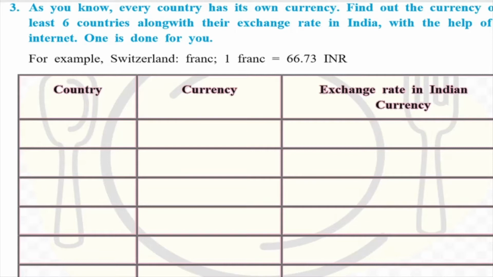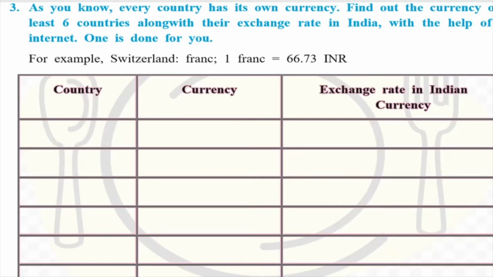In a country like Switzerland, see what the currency is? They've given you an example. Switzerland, the currency is franc, and 1 franc is 66.73 INR. INR means the Indian currency or the Indian rupee. That means if you want 1 franc from them, you will have to give them 66.73 rupees to get 1 franc. So this is the exchange rate for Switzerland.